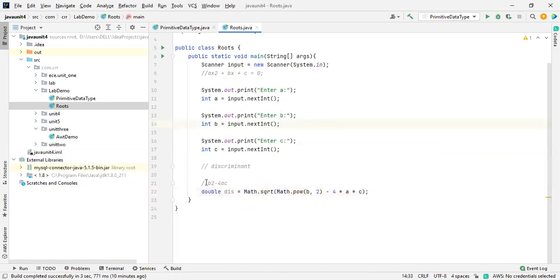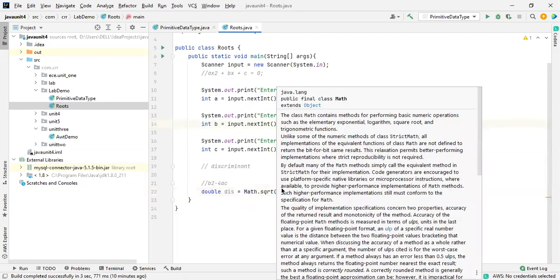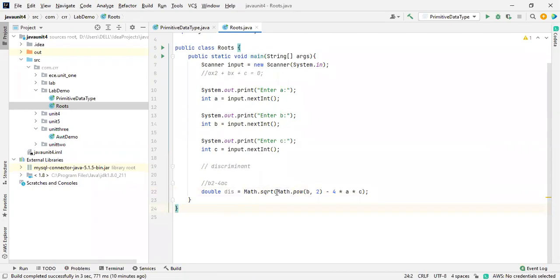So we just find the square root of b square minus 4ac. Initially what we did was Math.pow. Power in the sense, I just need b power 2, after that minus 4 star a and c, because these are multiplication. So now we got the value.